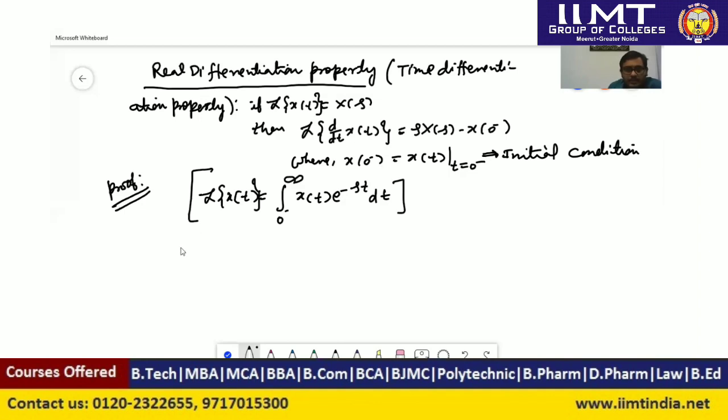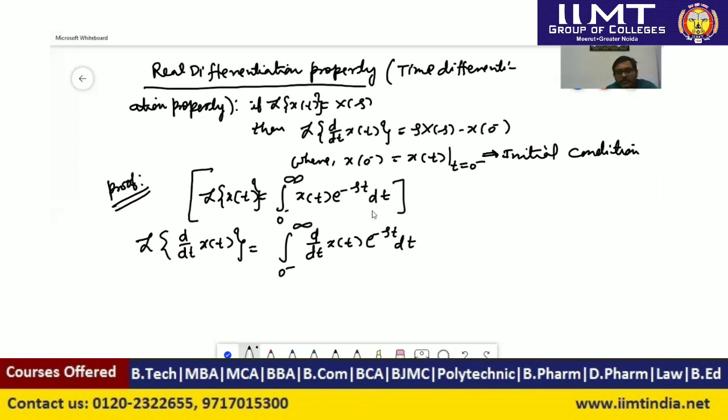So here, using this formula, Laplace transform of d by dt of x(t) will be integration of 0 to infinity, in place of x(t), we will write d by dt of x(t) e to the power minus st dt.